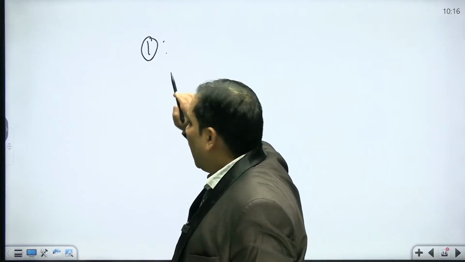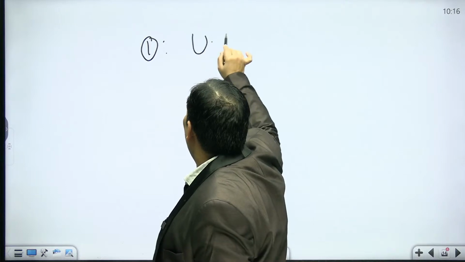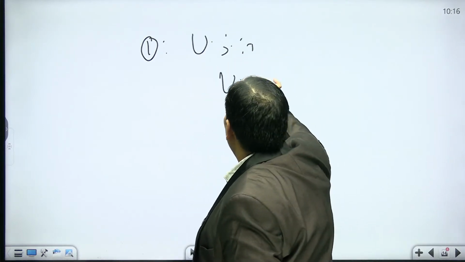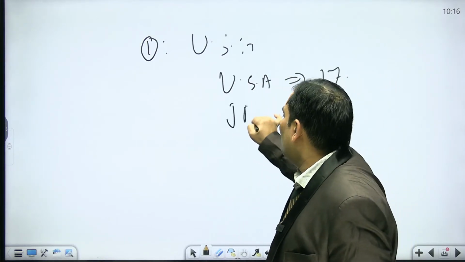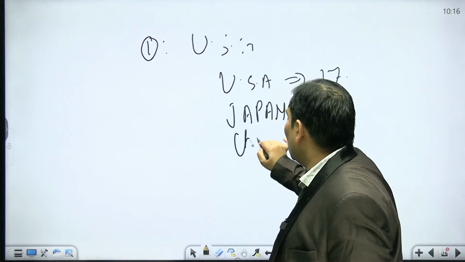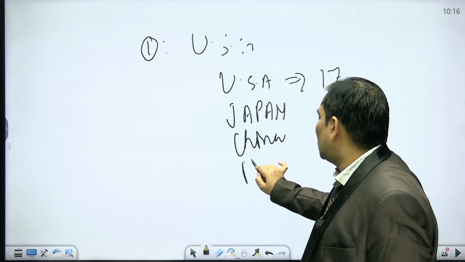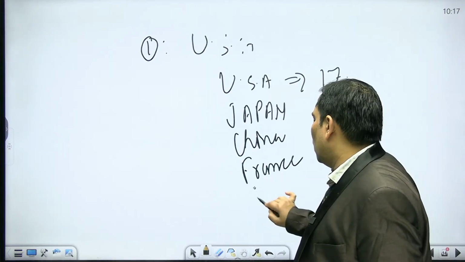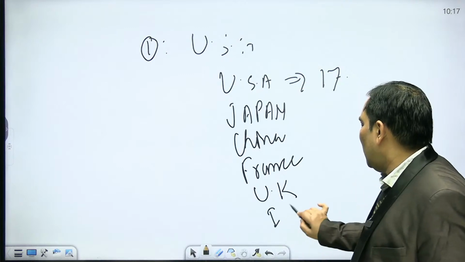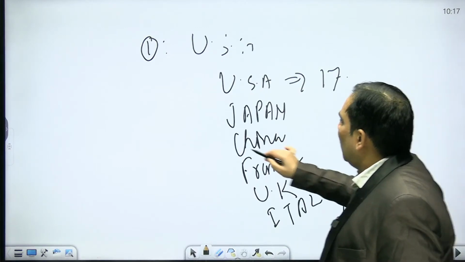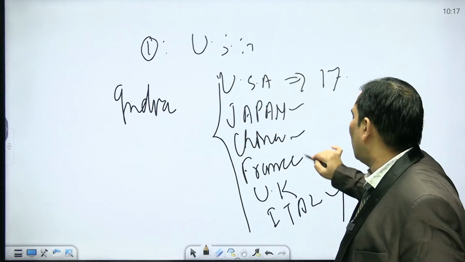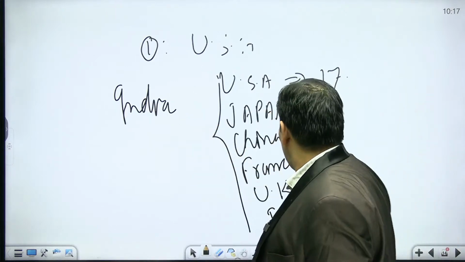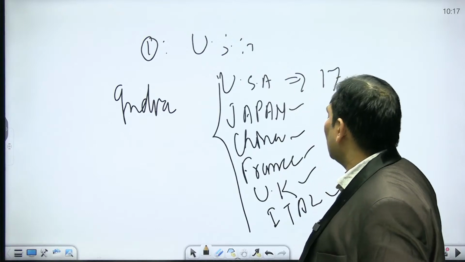What are the other countries in terms of quota? The maximum quota is USA. It has 17%, 17 point something. Then it is Japan. Then China. Then France. Then UK. Then Italy. Then it is India. India is 8th. This is first, second, third, fourth, fifth, sixth. Sorry, let me redo this.